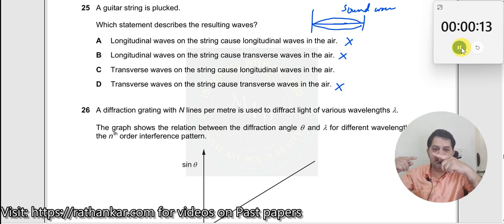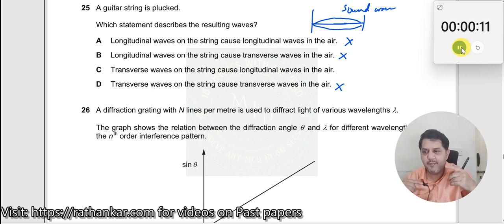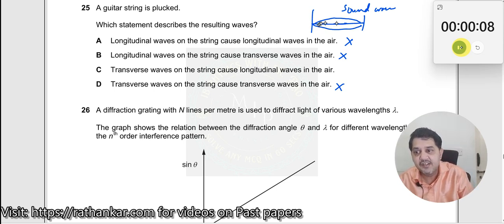So actually, the string is what causes the vibrating. Of course, it sets up a stationary wave. So transverse waves on the string cause longitudinal waves in the air. So therefore, C is the right answer.